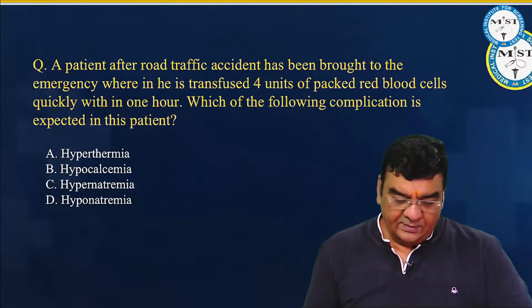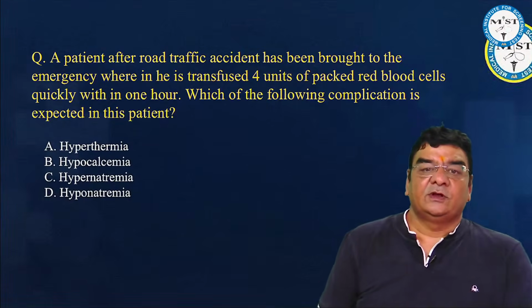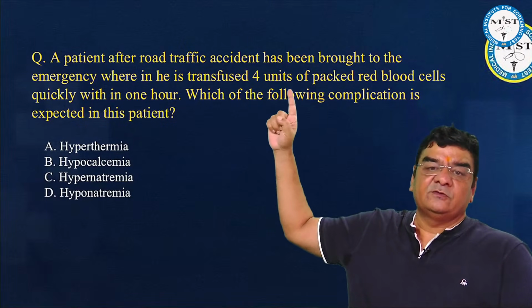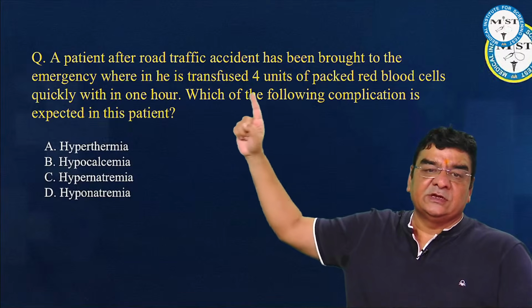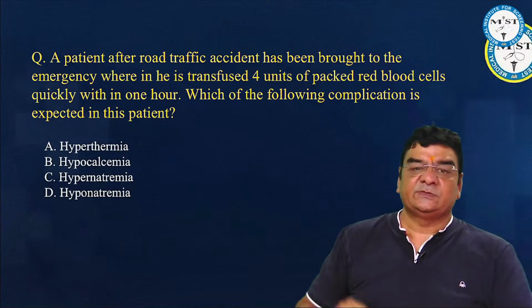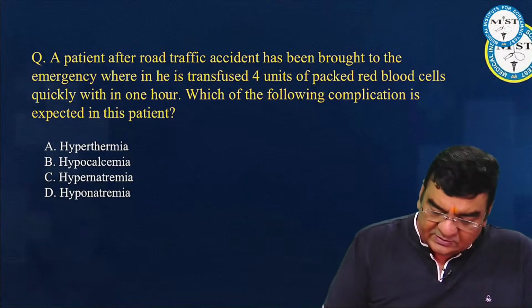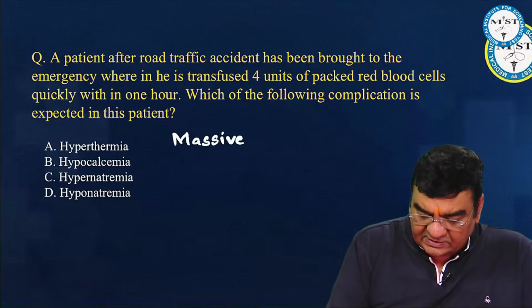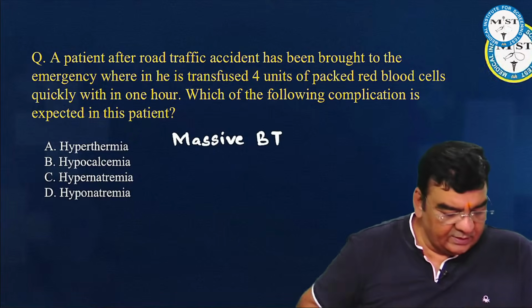Right. Now, a patient after a road traffic accident has been brought to the emergency, wherein he is transfused 4 units of packed red blood cells quickly within 1 hour. Which of the following complications is expected in this patient? So this is basically a massive blood transfusion story.